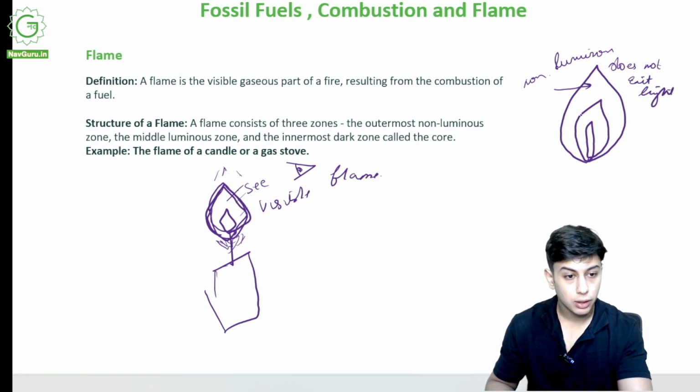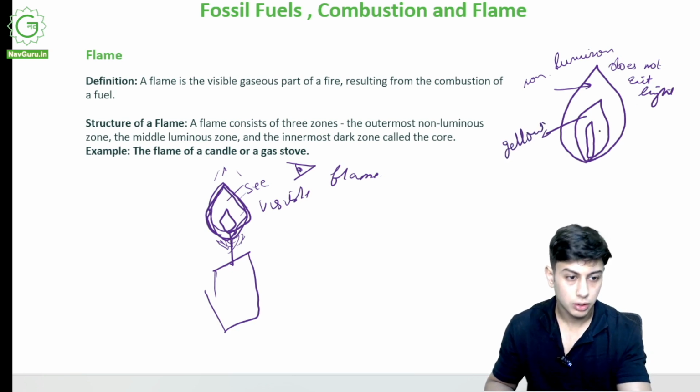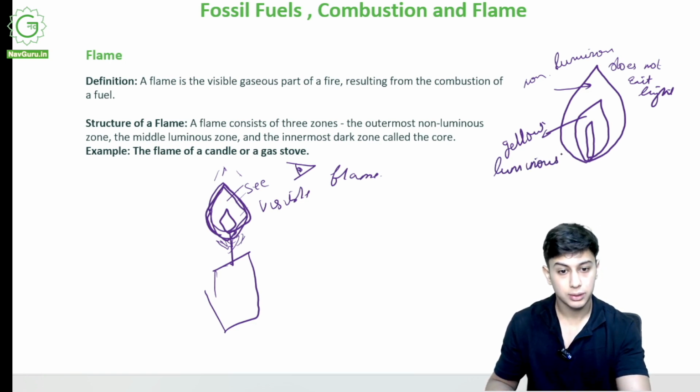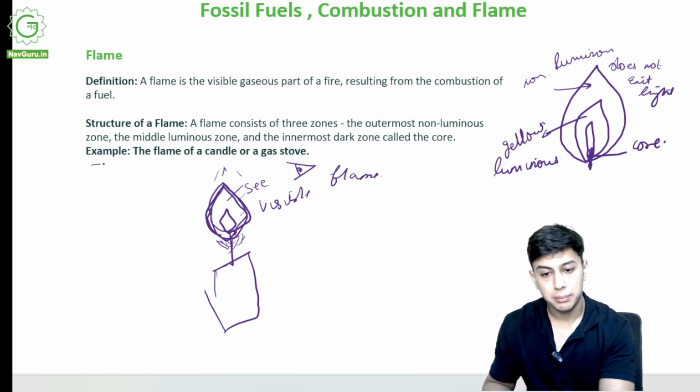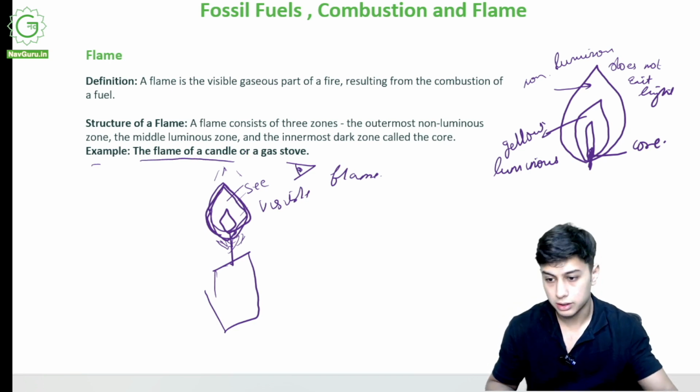Middle or luminous zone, this is the yellow part that we see. What is luminous? Luminous means giving out light. Innermost dark blackish zone, that is called the core. Example, flame of a candle or a gas stove, like I gave you. So remember this.